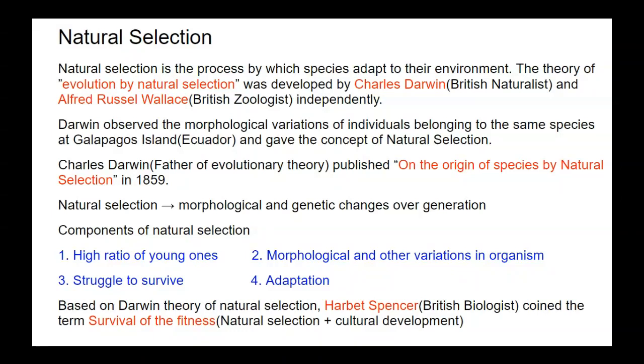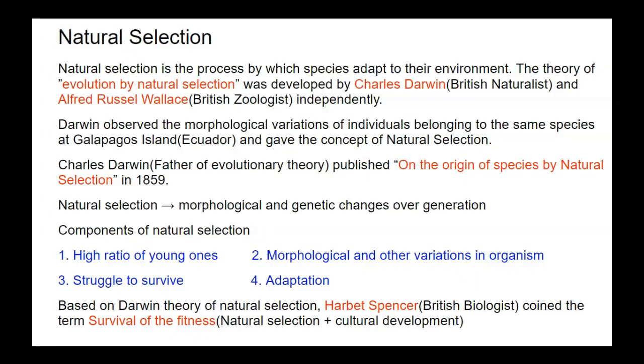Theory of natural selection. Darwin observed the morphological variation of individuals belonging to the same species at Galapagos Island, Ecuador, and gave the concept of natural selection. Charles Darwin was considered the father of evolutionary theory. He published On the Origin of Species by natural selection in 1859.